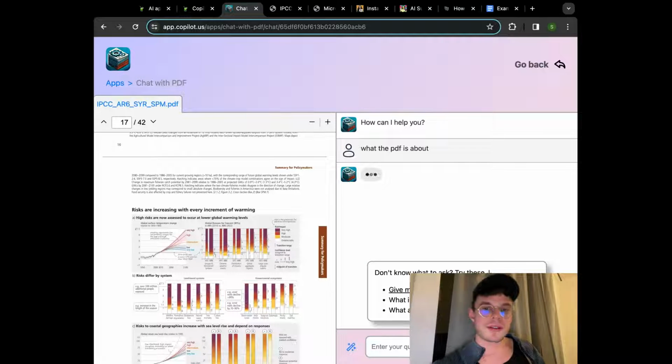If you're stuck and not really sure how to get started with this particular tool or document, you can click on this magic wand and then you have three examples, or templates, for how to get started with this document. For example, give me a summary of this document. What is the purpose of the paper? And what are the three steps illustrated in figure 2?